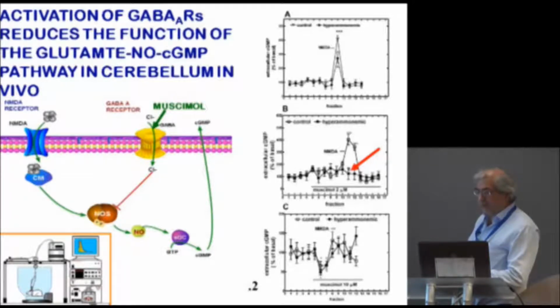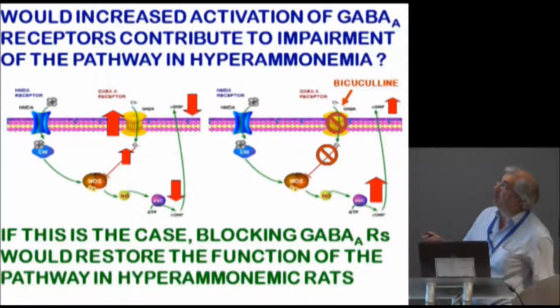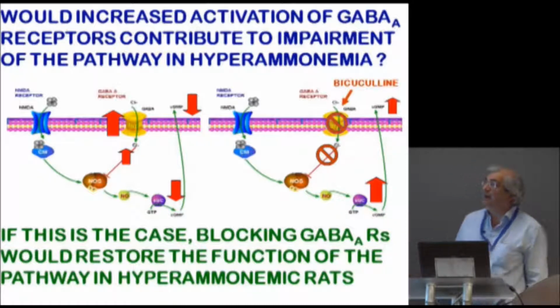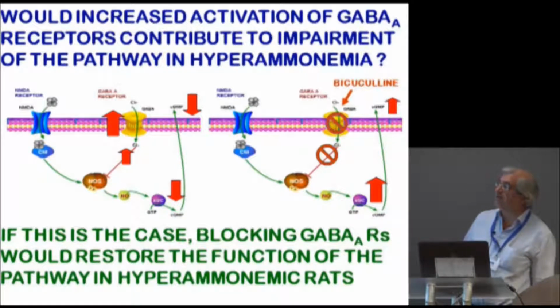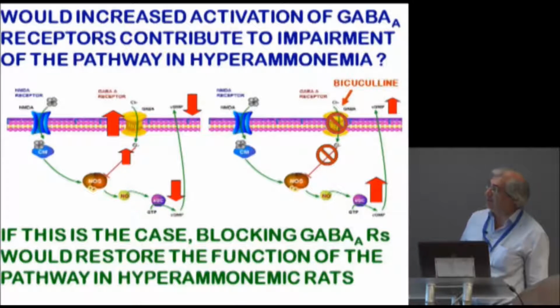Then one possibility is that in hyperammonemia there is an increased GABAergic tone with increased basal activation of GABA-A receptors, which impairs the function of the pathway and reduces formation of cyclic GMP. If this is the case, we should be able to increase these cyclic GMP levels by blocking GABA-A receptors, which will eliminate this inhibition.